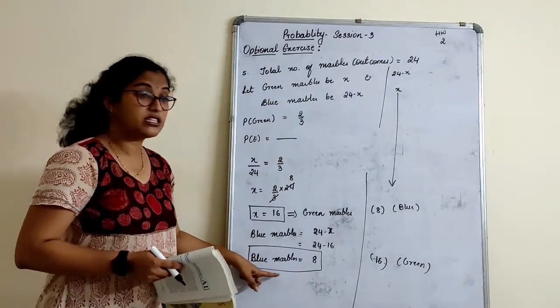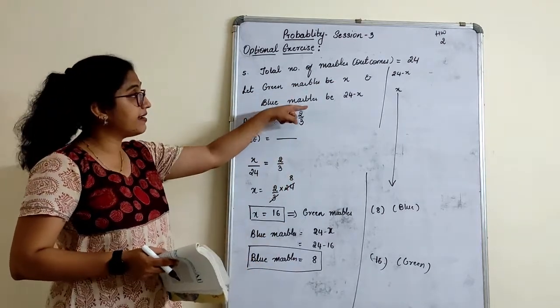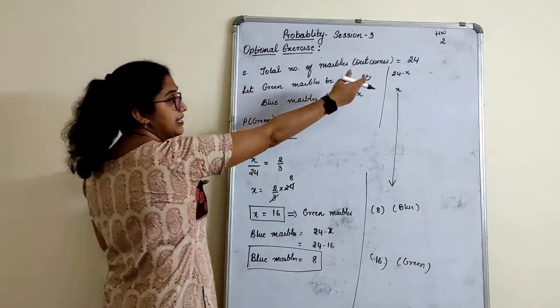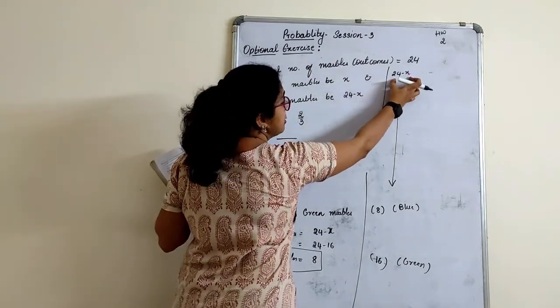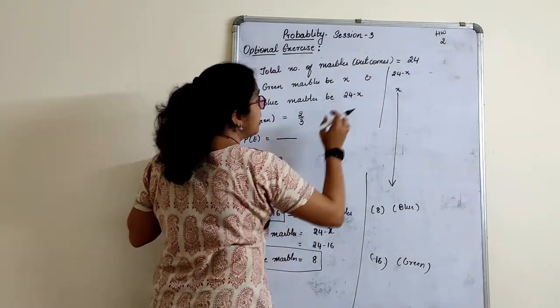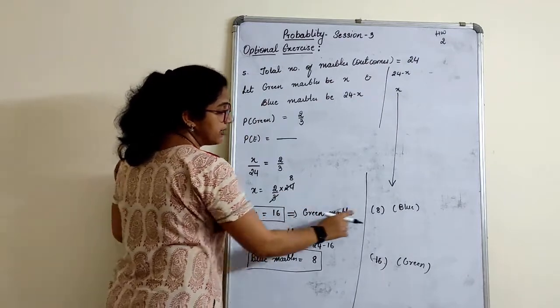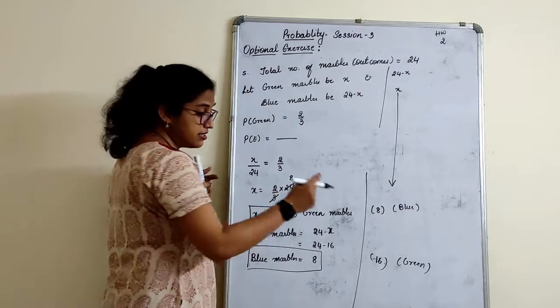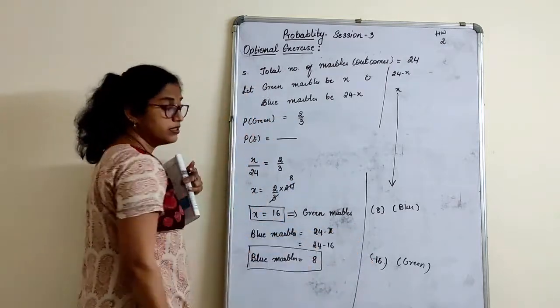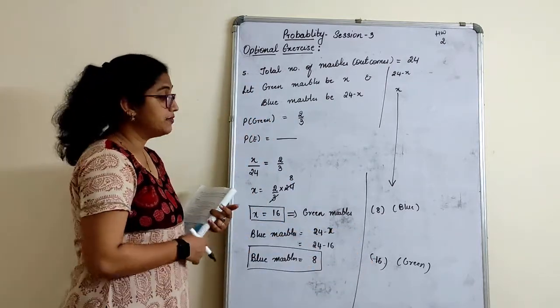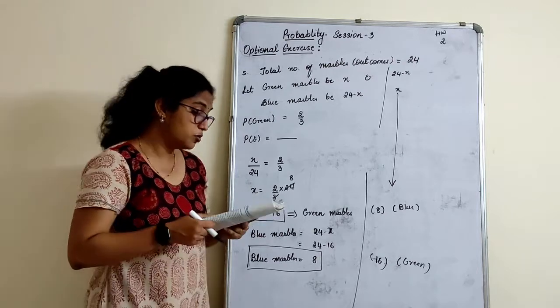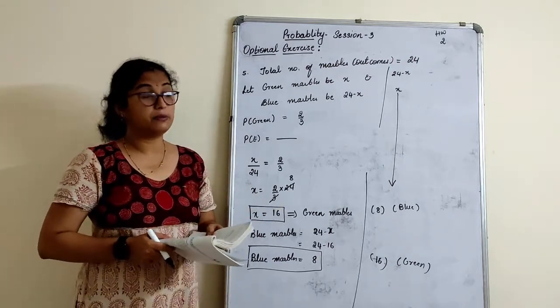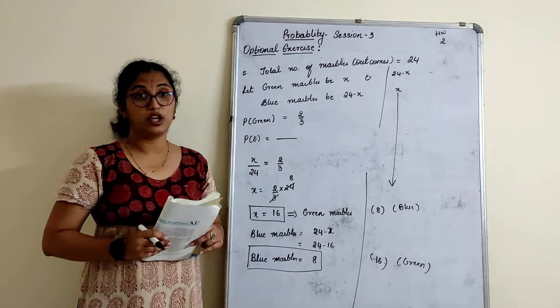So we did an extra step of calculating here because I had taken it like this. I have given a straight example. If green marbles were 24 minus X and blue marbles were X, my answer directly would be 8. That would be blue marbles, and green they have not asked. Green would be 16. Right? Together we get 24. So with that we complete the chapter probability, the exercise and the optional exercise.